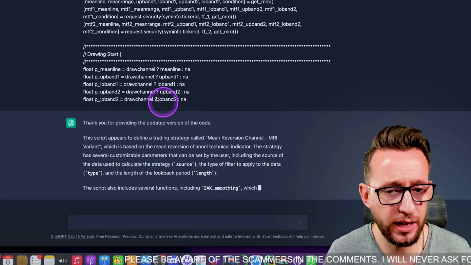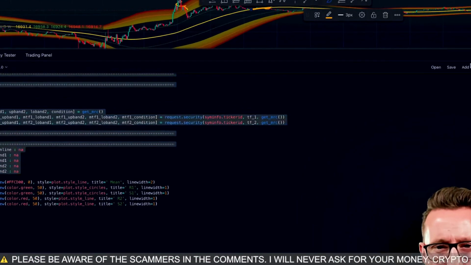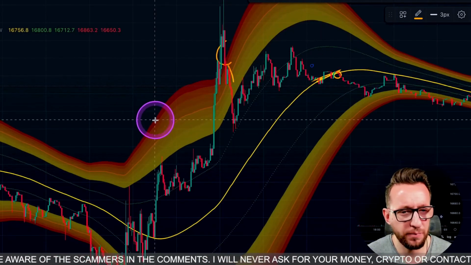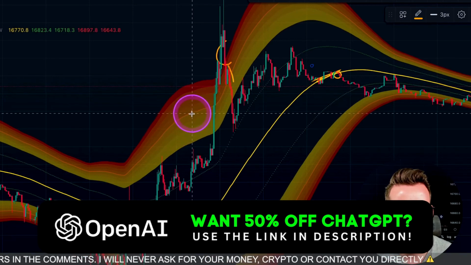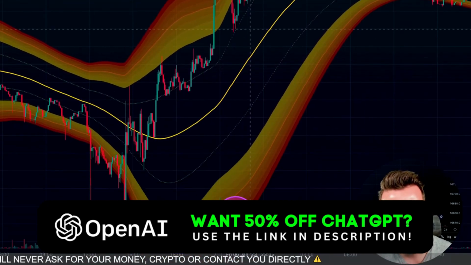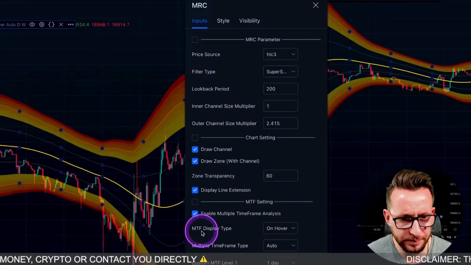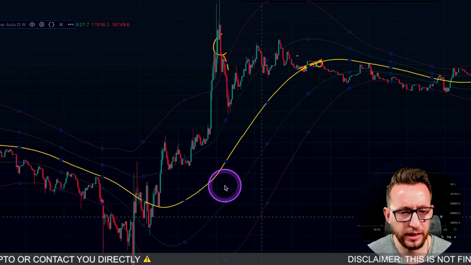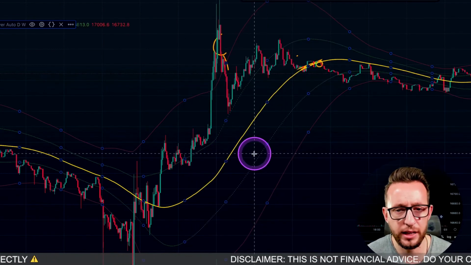As you can see in the code here, we have our bands. If I go back over to TradingView, we have our bands here. Now I'm not interested in all these yellow and orange-red bands over here. I'm more interested in this red line here, which is the smaller band. If I go over to here, I should be able to hide the other ones, maybe. Yes, that's it. Okay, so I'm only interested in these red bands, these green bands, and this yellow line in the middle here.